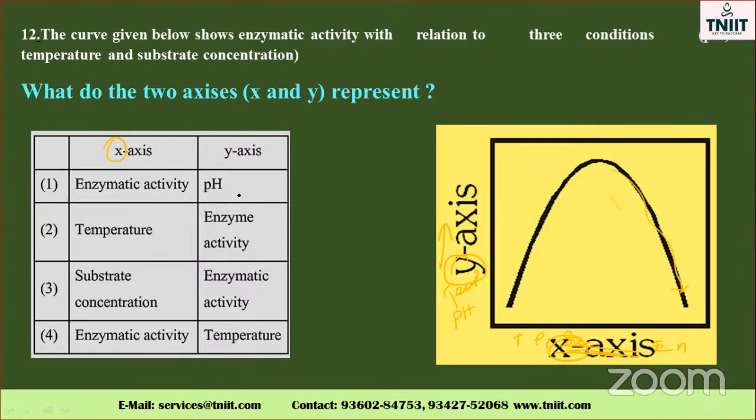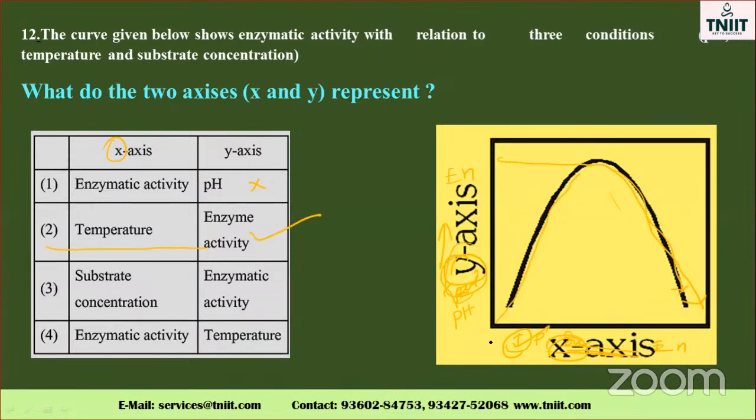See here, the enzymatic activity and pH. Enzymatic activity is on this side, the y-axis. Here the y-axis enzymatic activity is not there, so the first option is wrong. Where there is temperature, the x-axis is temperature. As temperature increases, the enzymatic activity also increases. Once it reaches the maximum, it automatically comes down. So the second one is the correct option, my dear.